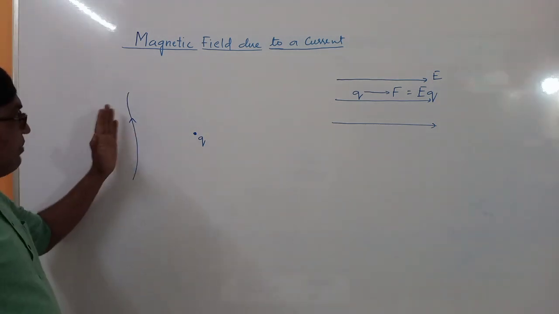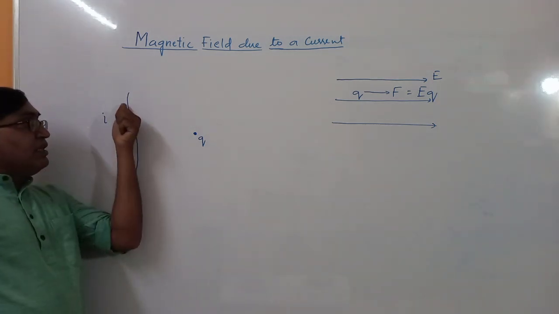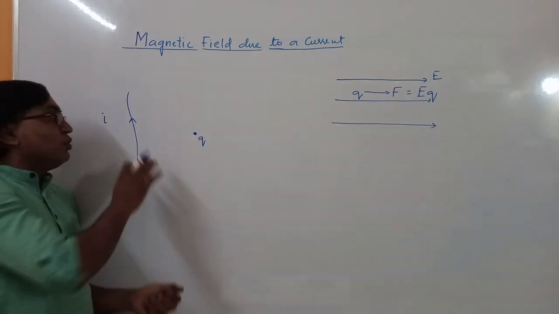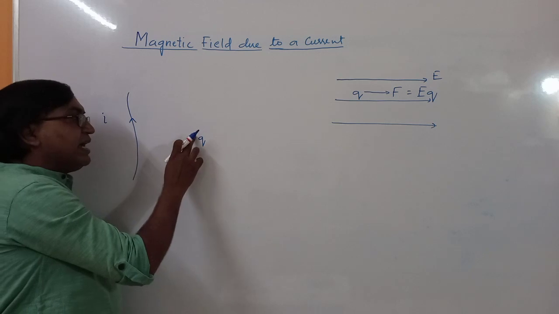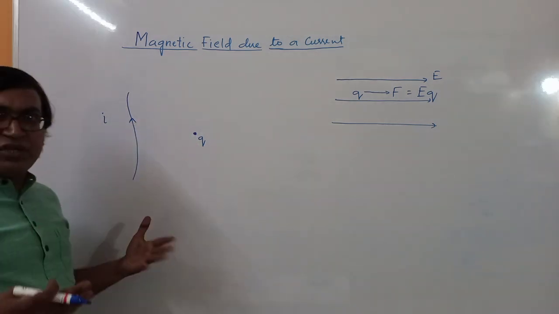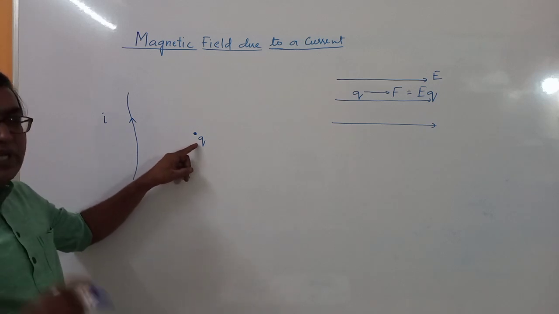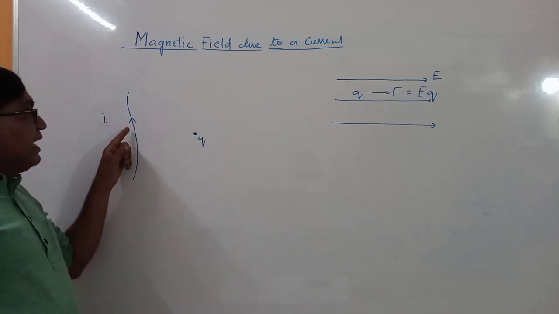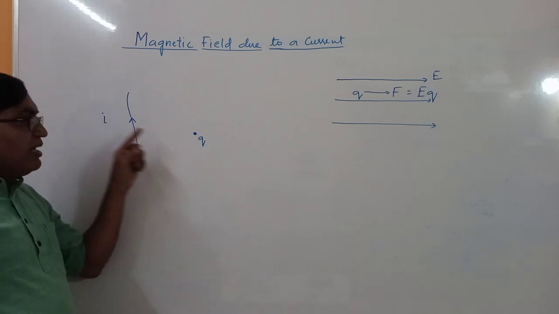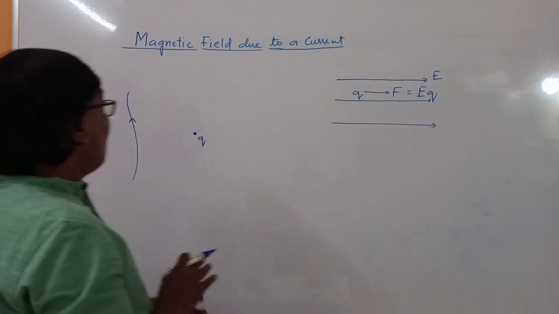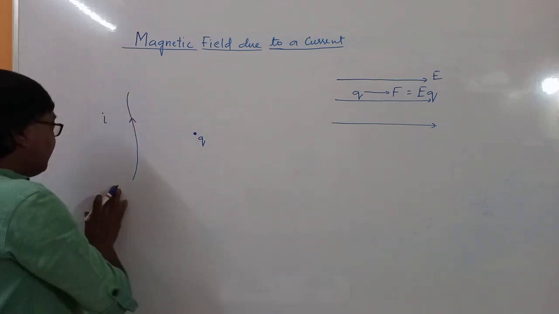So for the time being, this current carrying conductor is electrically neutral, so because of this there should not be an electric field here, and it is not there. Observation is also the same. This charge q is not experiencing any force. That means electric field due to this conductor at this point is 0. Okay, yes. Now, after that what happened?